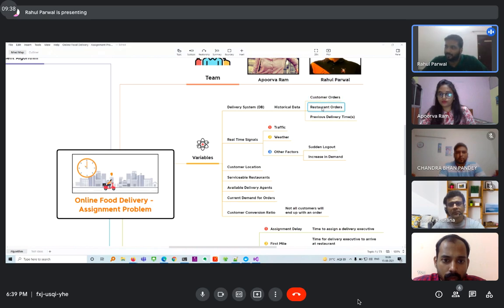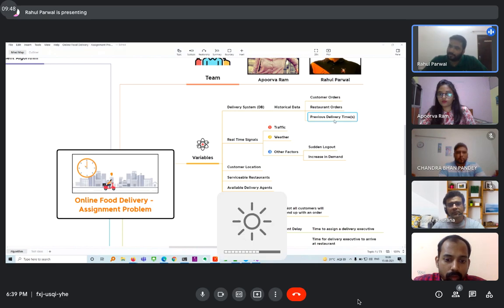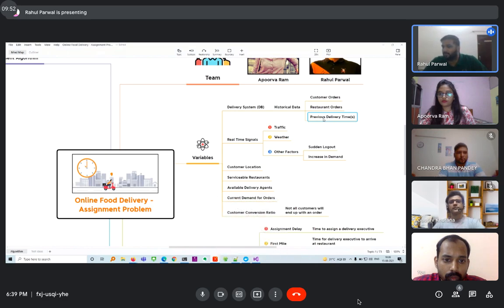The restaurant orders, that is how quickly and at what scale the restaurant delivers the order. And third is the previous delivery times: in what time the restaurant was able to deliver the order, how much time the customer takes, what the last mile time is, and all those things. So that is the first variable.